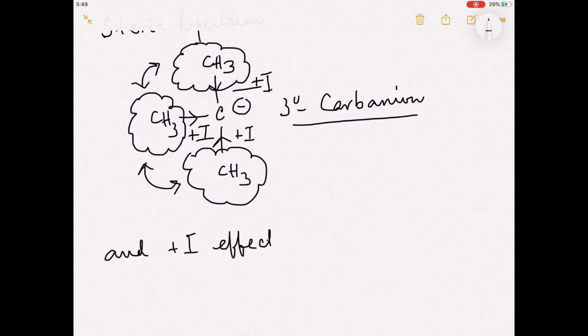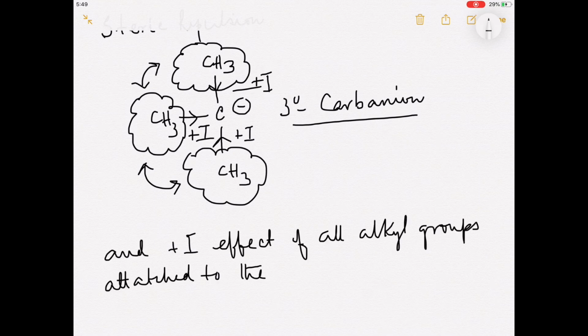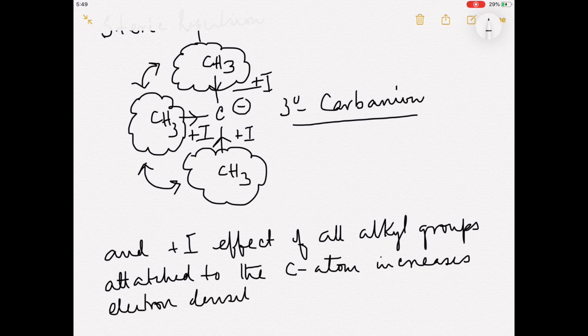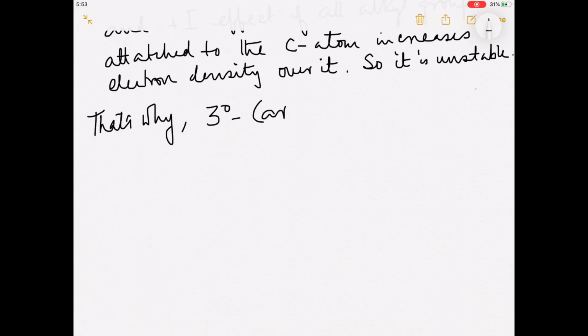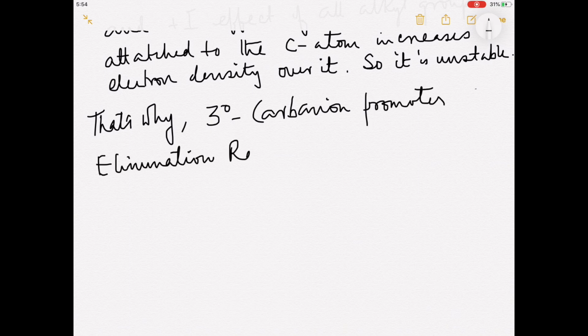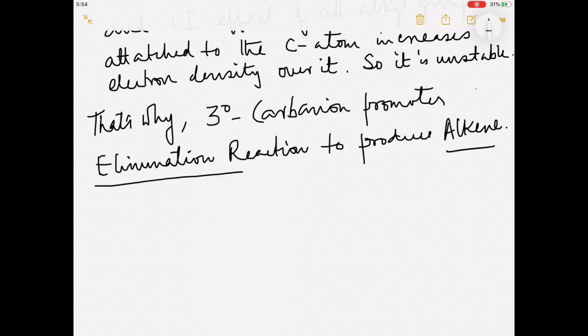At the same time, the methyl groups push the electron cloud towards the central C atom, increasing the electron density over it. That's why the tertiary carbanion can easily accept protons from alkyl halides, promoting elimination reaction rather than substitution reaction.